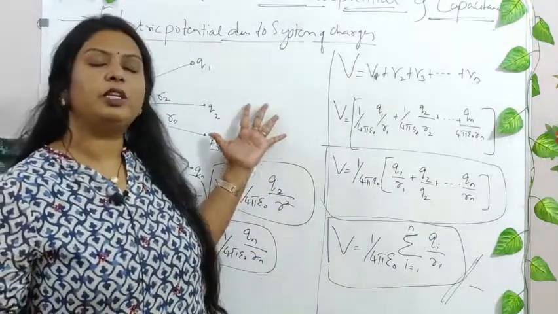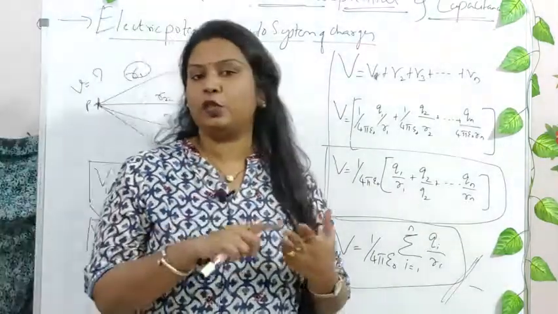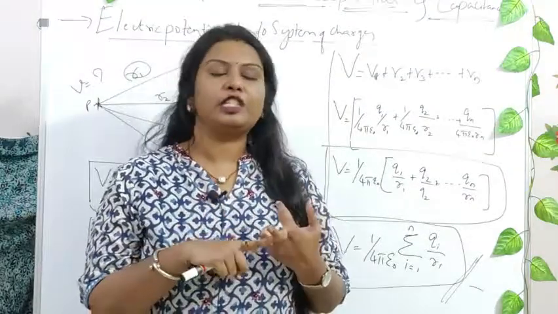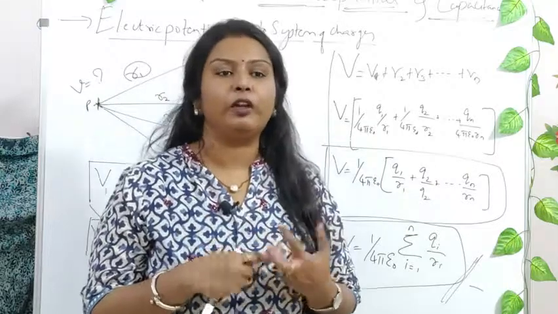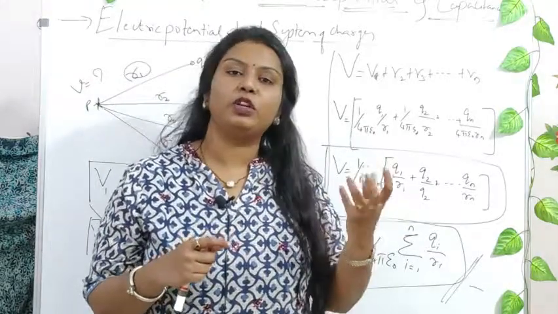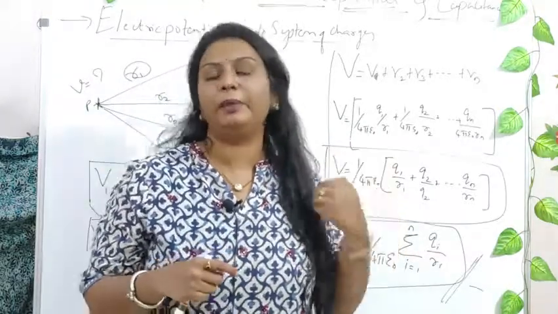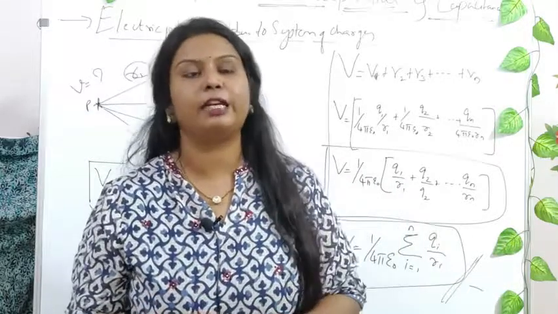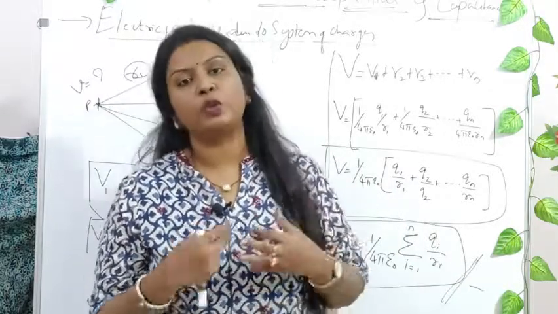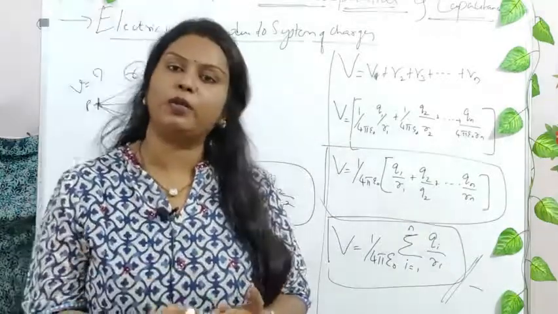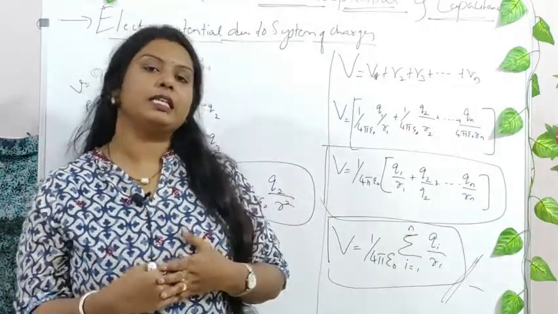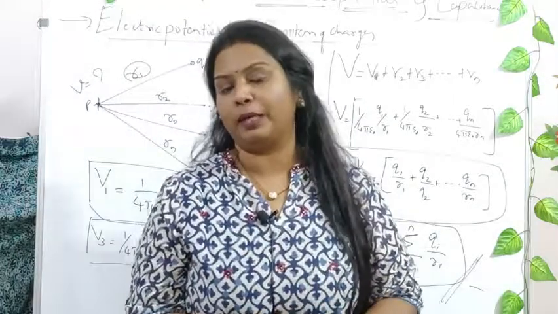Now, the questions from this section: if they ask a 1 mark question, they will ask what is the SI unit of electrostatic potential, right? And if a parameter has the SI unit of joule per coulomb, what is the parameter? It can be asked in that form. And they can ask whether electrostatic potential is a scalar quantity or vector quantity. If these questions are asked, they are for 1 mark, right?